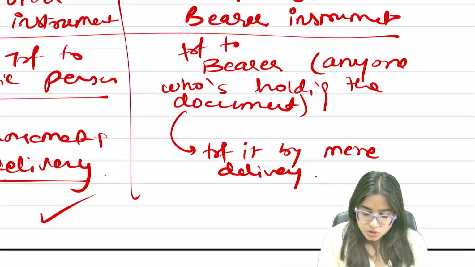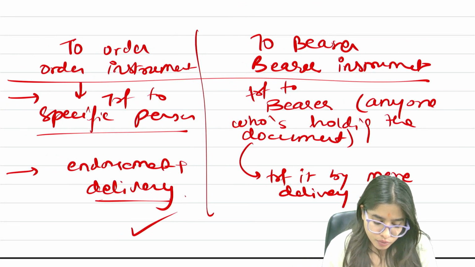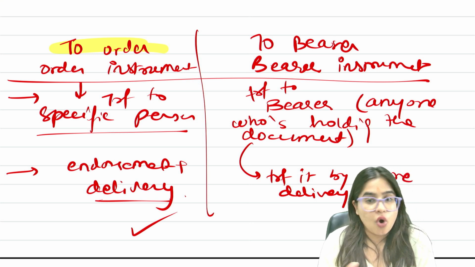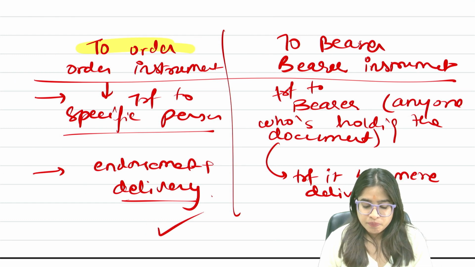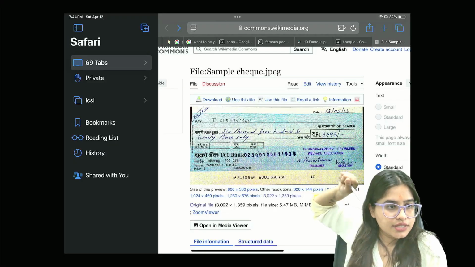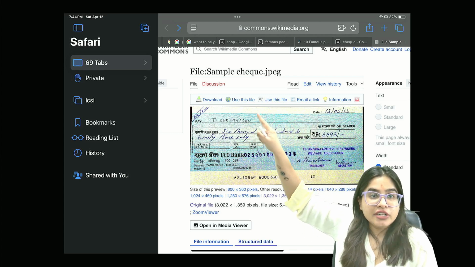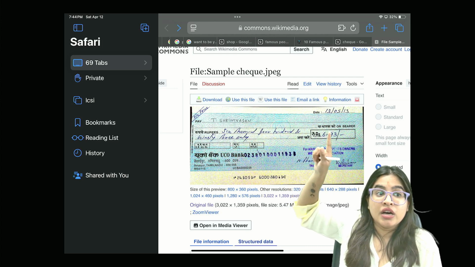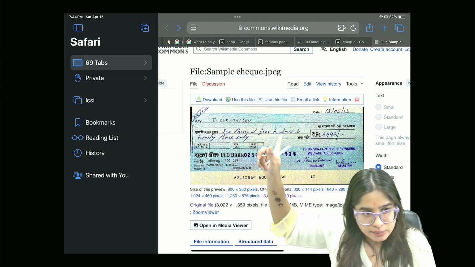Are you understanding? So please, I hope this point is clear to you all, that when do we say that it's an order instrument? Order instrument means when any document is payable only to a particular person. For example, I'll tell you the check example I gave you. Okay, so let's say this is a check. In this check, I have written pay to Srinivasan, a sum of rupees 6,400. It means it's an order instrument. Order means a specific name is given.